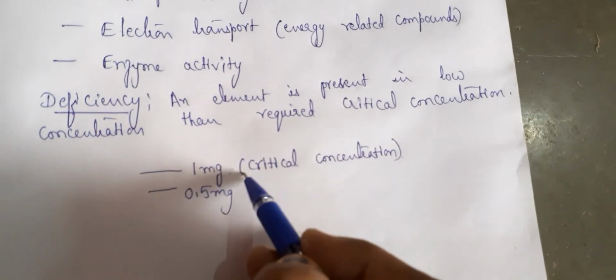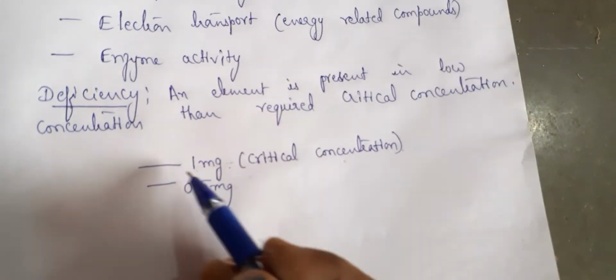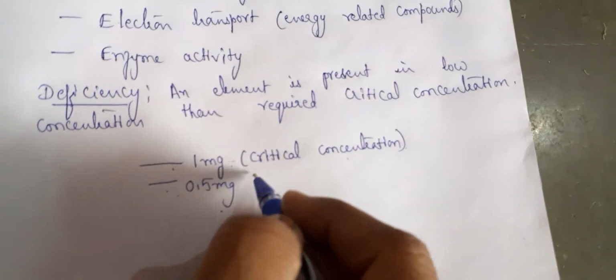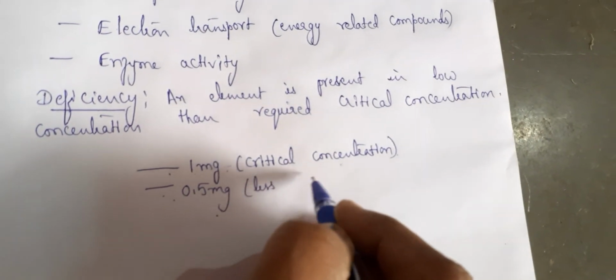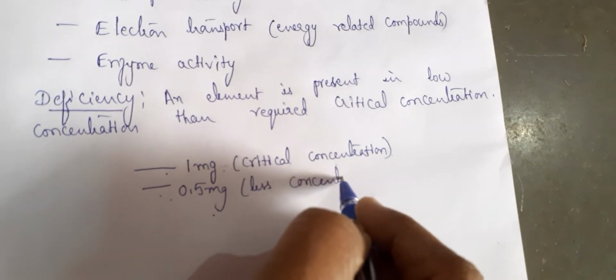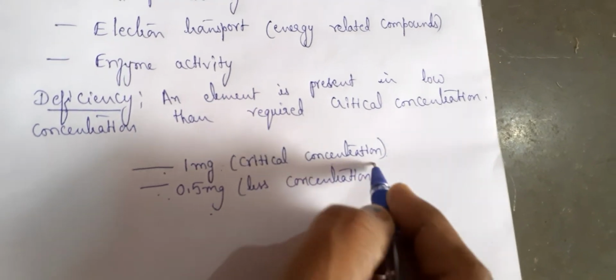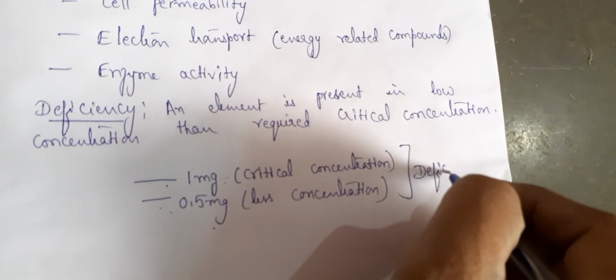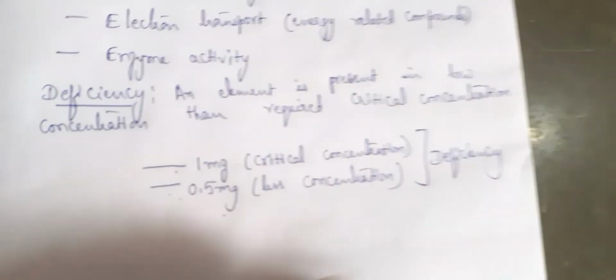So if 1 mg is critical concentration and any element which is present less than the critical concentration, then if the element is present in less concentration, you call it as deficiency. Okay.